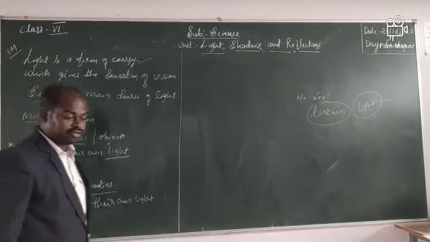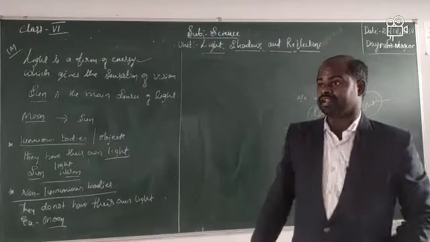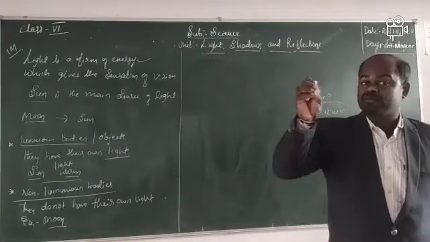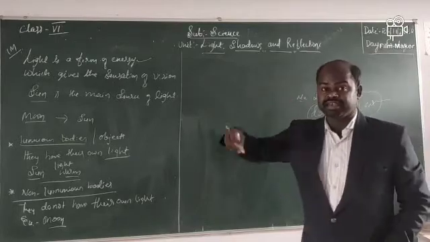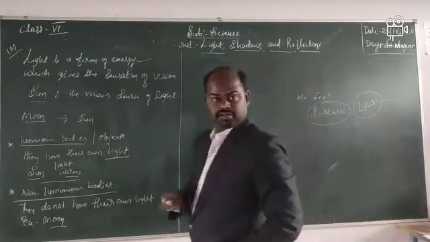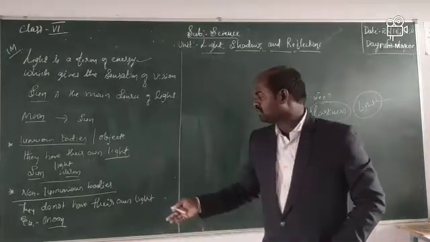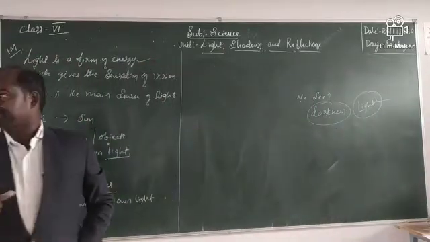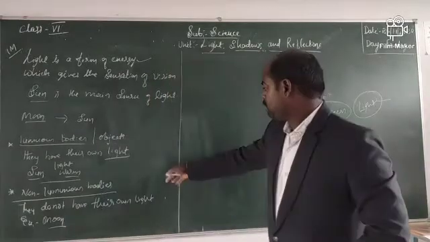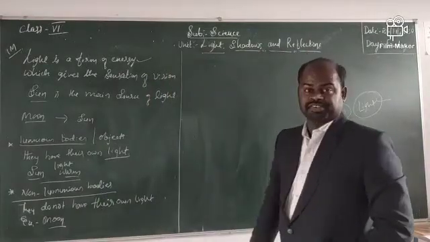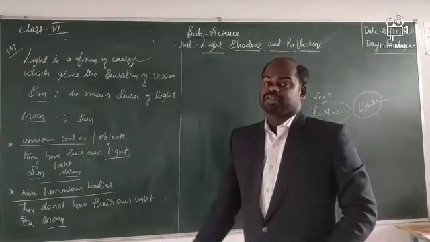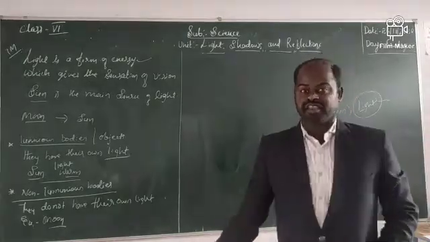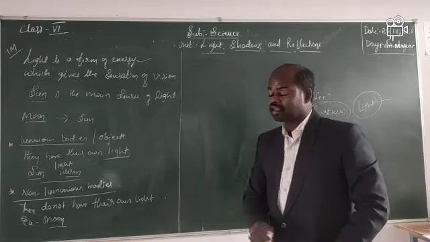Dear students, you may understand this. In the night time we can see the objects with the help of the moonlight, but our moon is getting light from the sun. Okay, did you understand why? Because of that, it is a non-luminous object. Non-luminous bodies are non-luminous objects. What are they doing? They are getting light from the others and they are going to shine. That is what non-luminous bodies are.